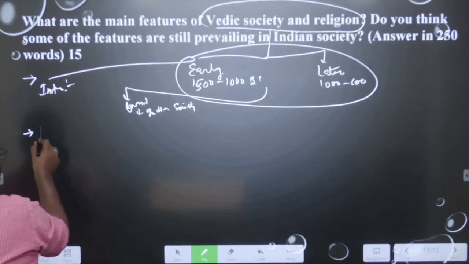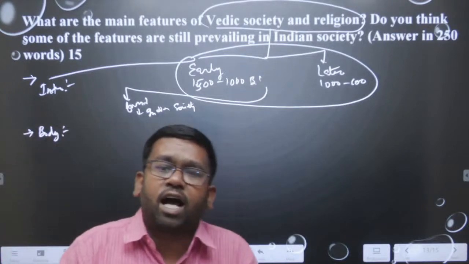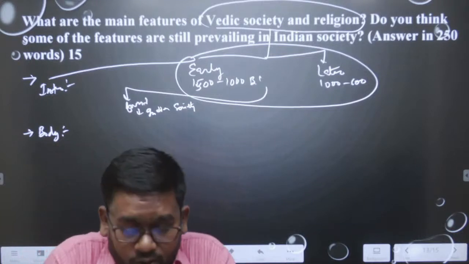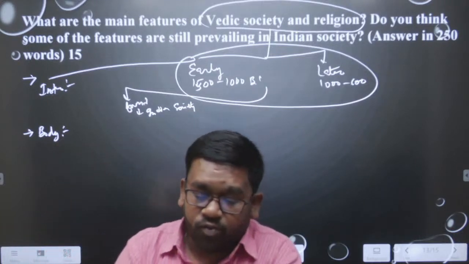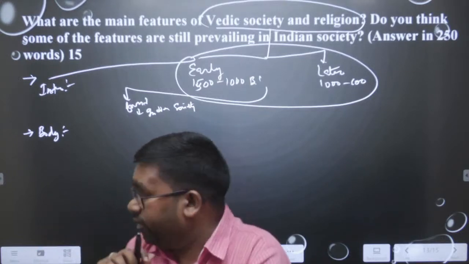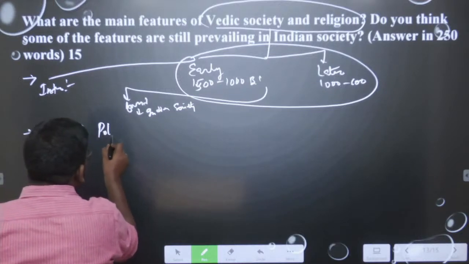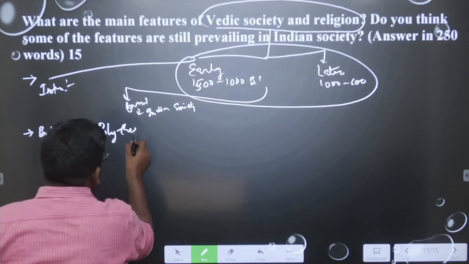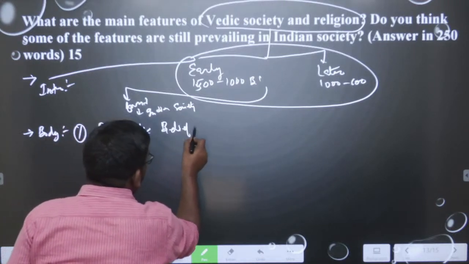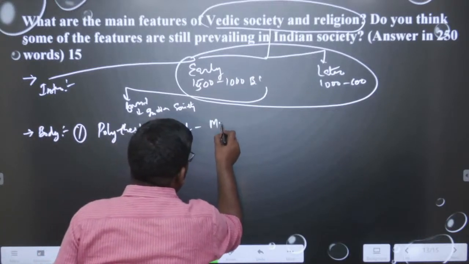Then we will move into the body, and in the body we can take 5 to 6 important aspects of ancient Indian culture and society of this time, and then we can conclude. So, what are the important points we can take? First of all, the first point we can take is polytheistic belief. Do you know, in polytheism, what we say is the belief in multiple gods.